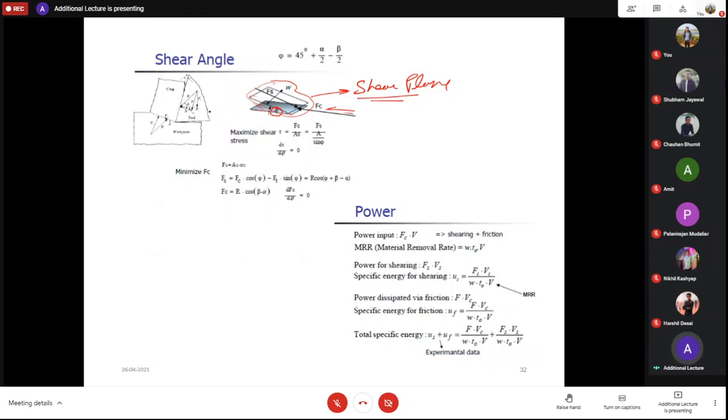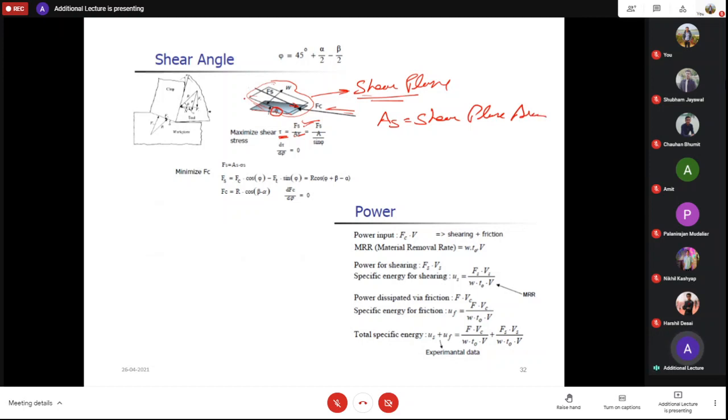So how do we deduce this formula? That is maximum shear stress. So tau is there. So shear stress is your force per unit area. So shear force is acting here, Fs, and As is the shear plane area.